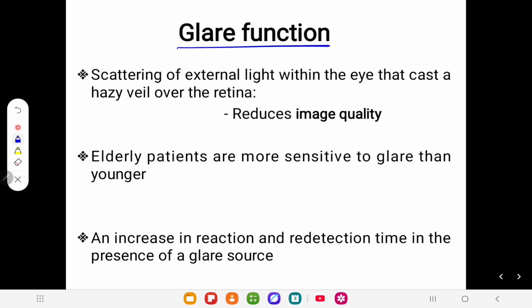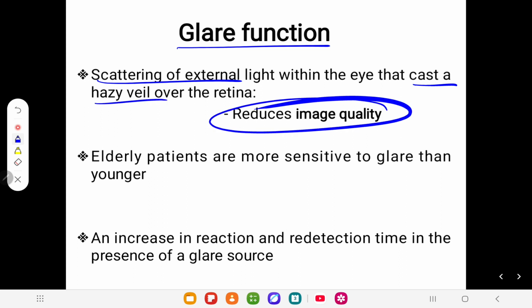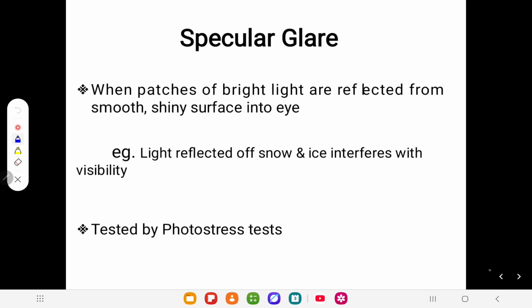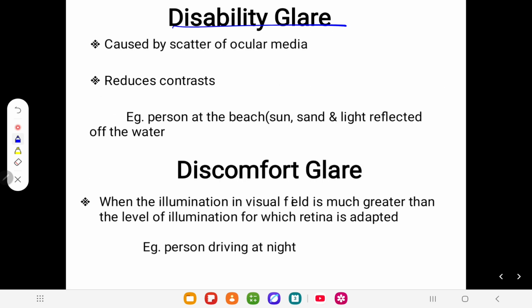Glare, yes, definitely increases because of scattering too. So scattering of the external light within the eye casts a hazy film over the retina and reduces the image quality. So elderly patients are more sensitive to glare than younger patients. There are three types of glare as we have discussed: disability glare, discomfort glare, and specular glare. For disability glare, one of the reasons you have to understand is that the ocular media itself causes the scattering of light, which causes disability glare.